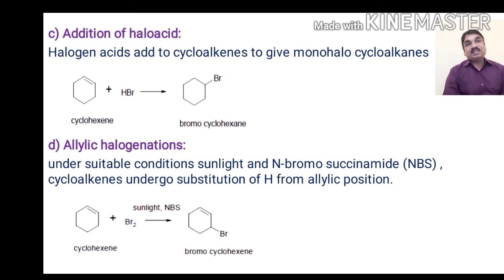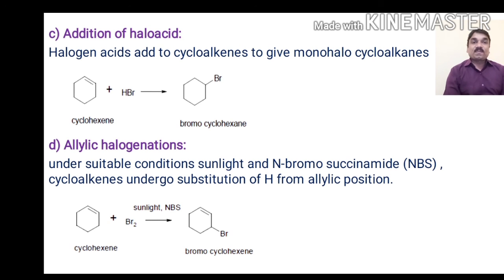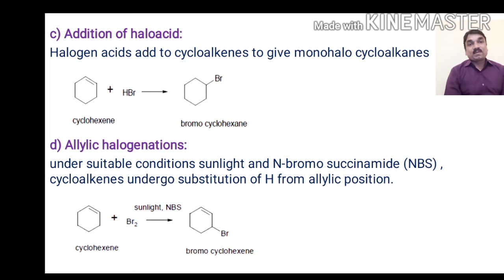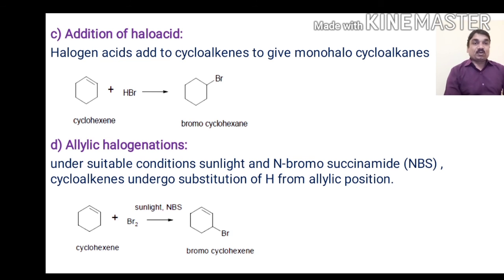This is a specific reagent used for the allylic halogenation reaction, that is N-bromosuccinimide, which always gives allylic halogenation products. When cyclohexene is reacted with bromine in presence of sunlight and N-bromosuccinimide as a special reagent, the incoming bromine does not add to the carbon-carbon double bond. It results in allylic bromination, and the allylic halogenated product is formed, that is called bromocyclohexene.